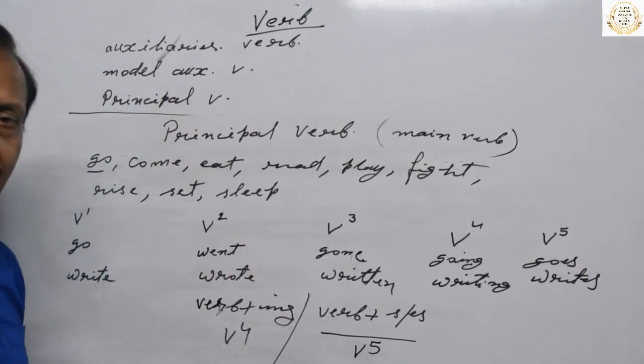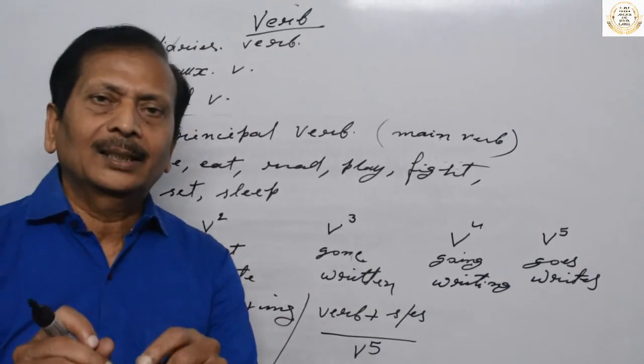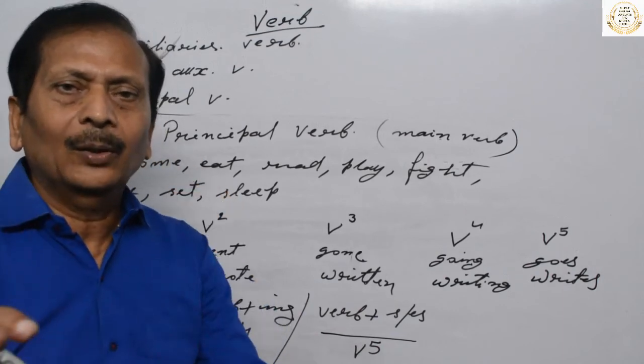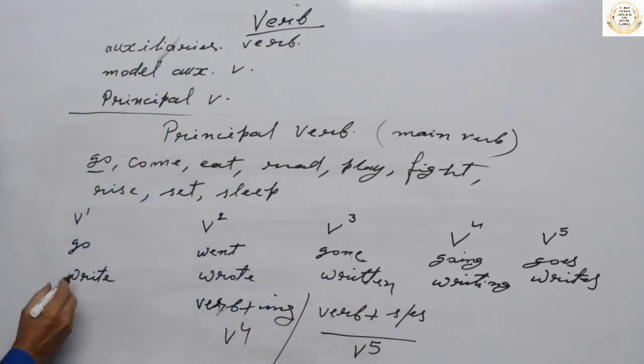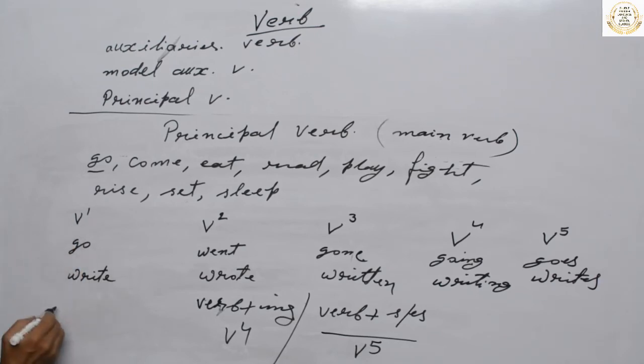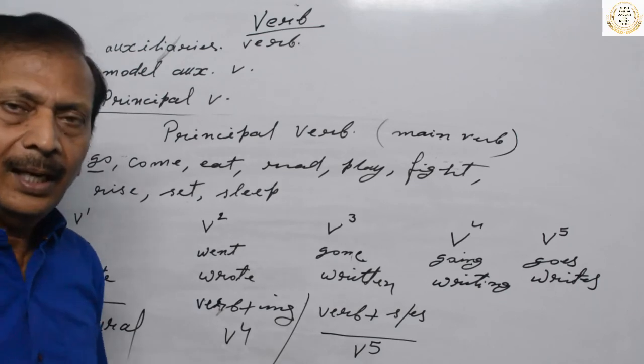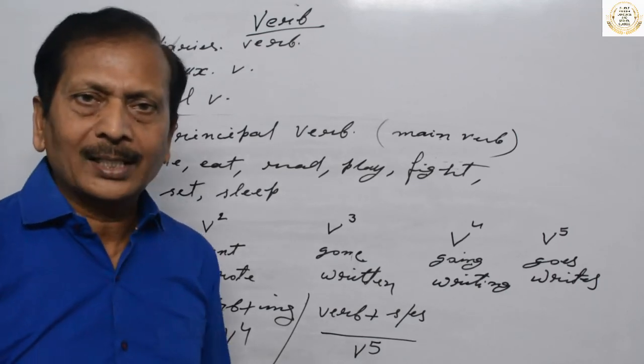Okay. Now the most important thing, and please never forget that the first form of verb is always plural. Okay. First form of verb is plural verb, and they are used with plural subject.